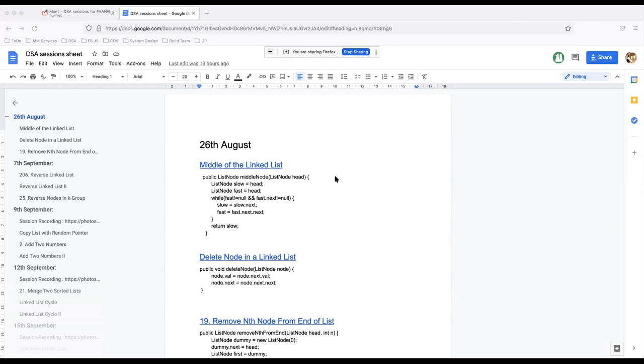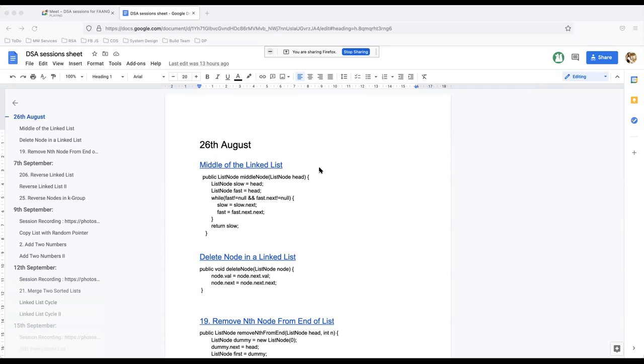I think there is one more problem that I would like to discuss, which is flatten a binary tree to linked list. I know we have not discussed binary trees yet, so I was a bit reluctant to do this problem because some of you might not be very well aware of binary trees yet. The new topics that we'll be discussing going forward are stacks, queues, and binary trees.